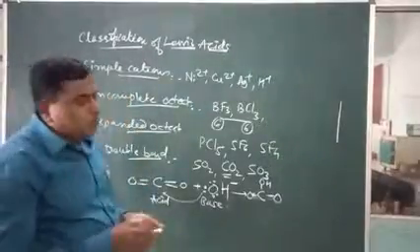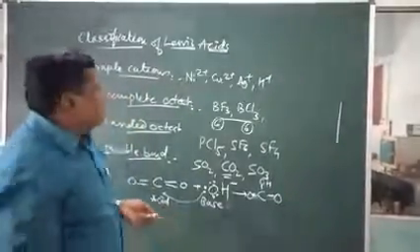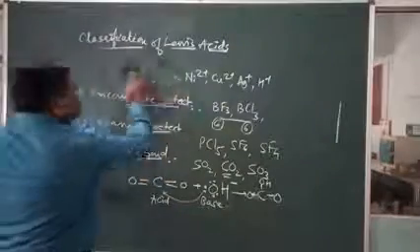Now the classification of Lewis bases. How can the classification of Lewis bases be taken?